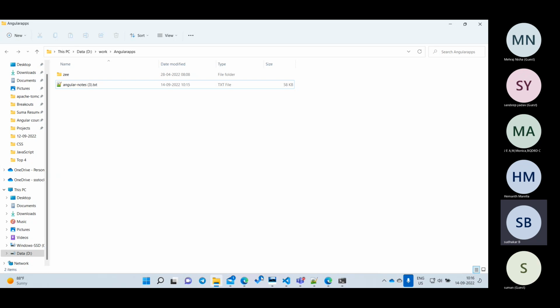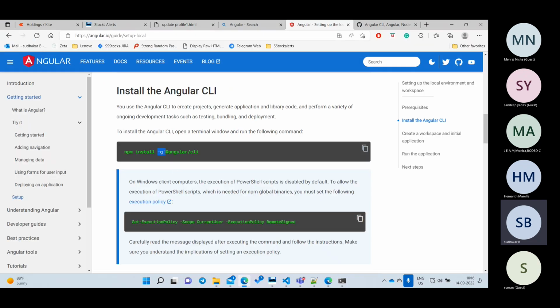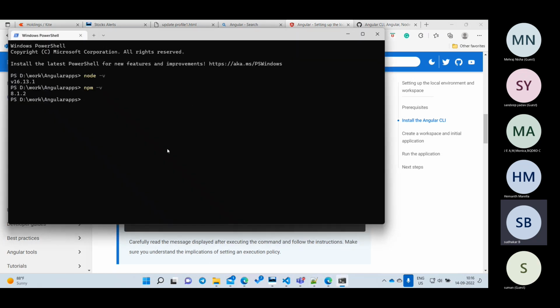-g means global. Global means it will install in the C drive. But once it is installed, we can use it in any drive. D drive we can use it, E drive we can use it, anywhere we can use it. Okay. Now tell me what command I should run: npm install CLI. Copy this. I'll go to my command prompt and try to install it.